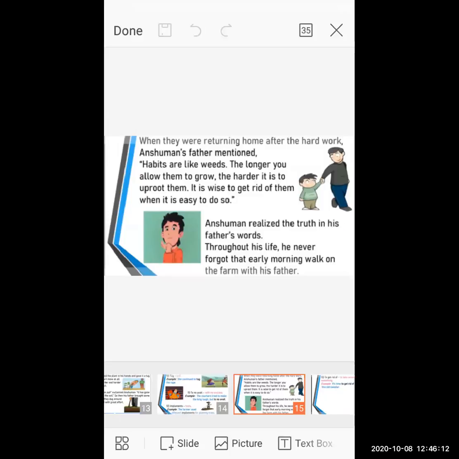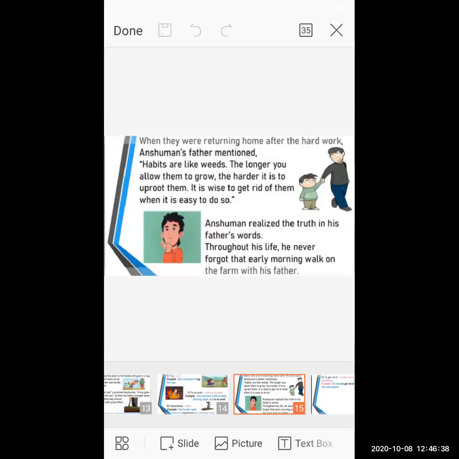And a habit which is not good for your health, your future, or your manners, you must change.